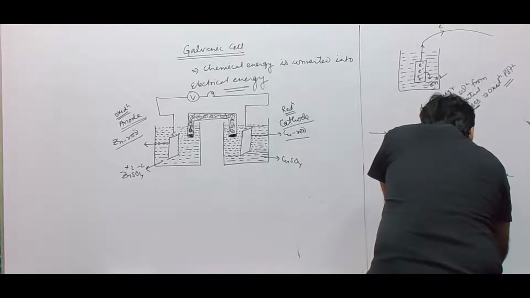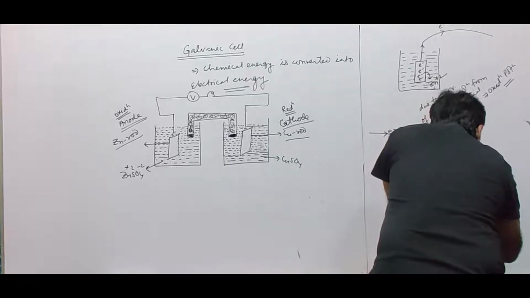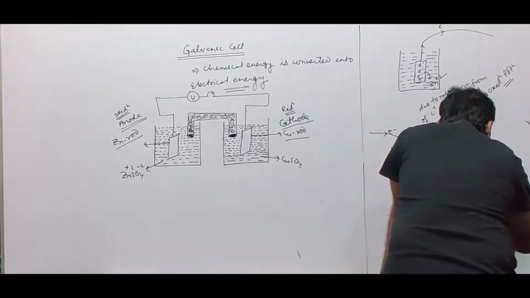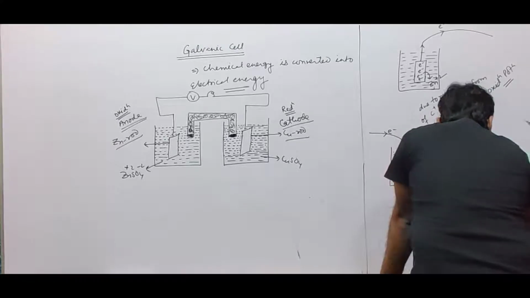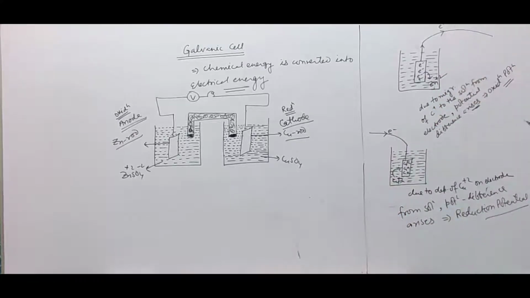And this potential difference is called reduction potential. This is called reduction potential.